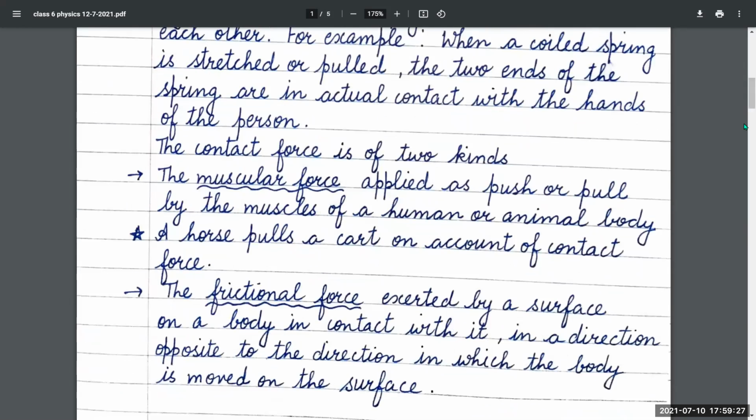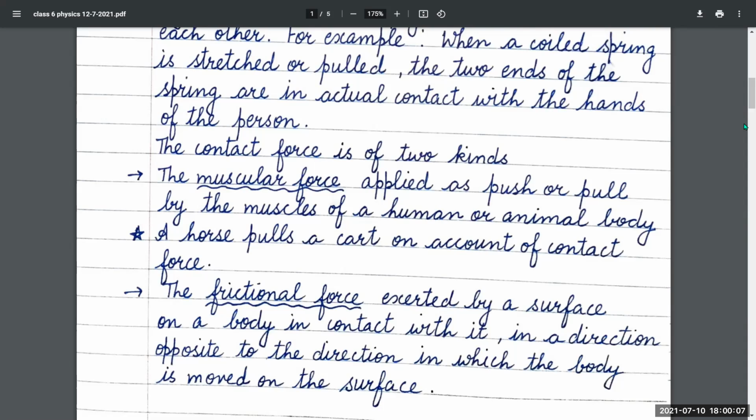The contact force is of two kinds, muscular force and frictional force. Muscular force is applied as a push or pull by the muscles of a human or animal body. For example, a horse pulls a cart on account of contact force. That is, a horse pulls a cart by his muscular force.